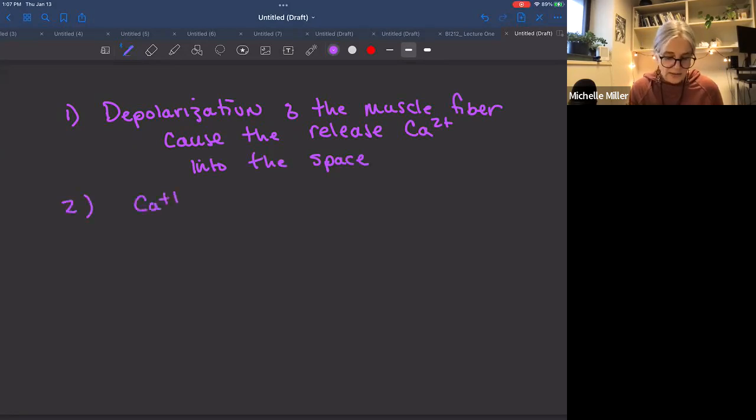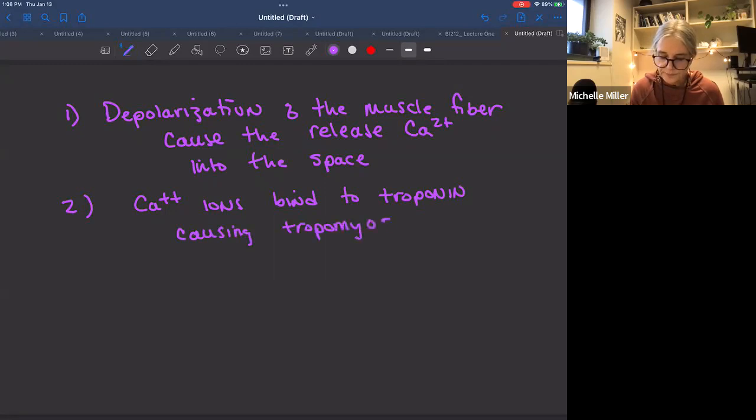2. Calcium ions bind to troponin, causing tropomyosin to move. This opens up those binding sites. Okay. This allows, maybe I should put that as 3. This allows 3.